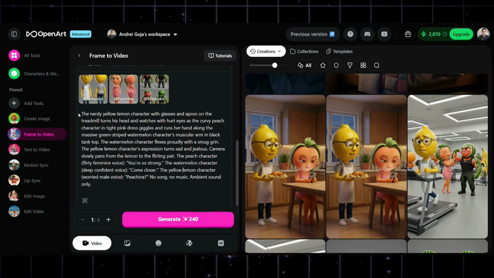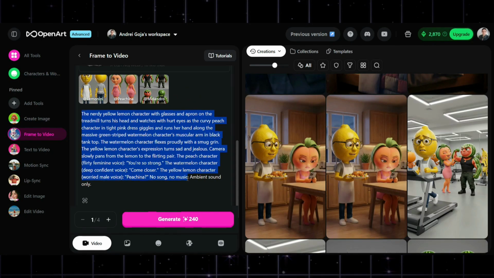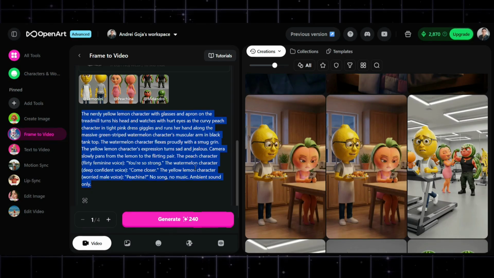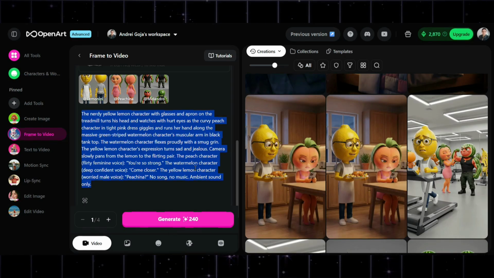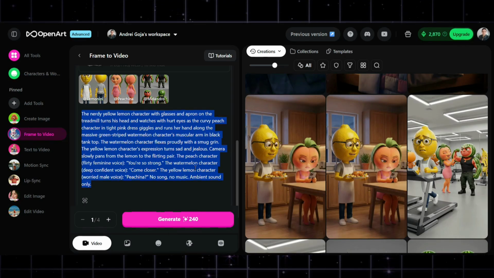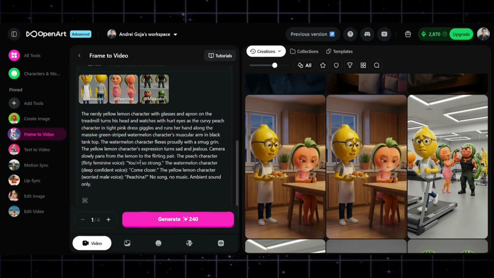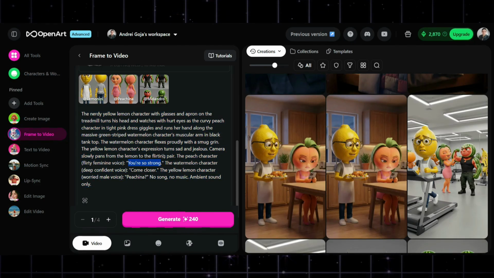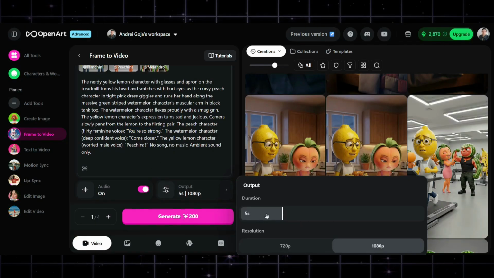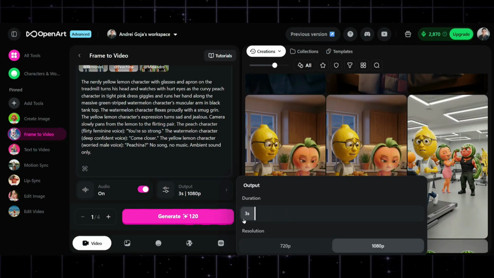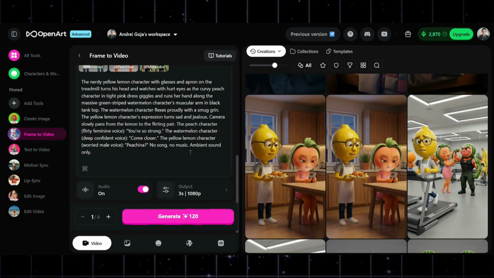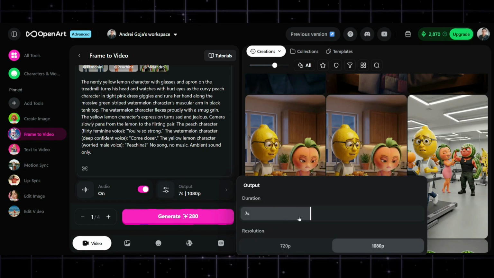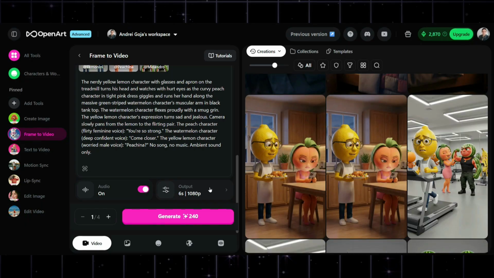Try to imagine how long the description of what they're going to do should last if it's something natural. If they speak multiple lines and you put 3 seconds here, it's not going to be long enough for the voice to carry through, and you're going to be wasting credits. Very important to select the right amount of credits.